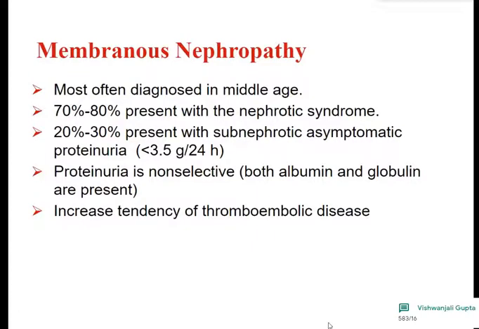And the cardinal feature about membranous nephropathy is that these patients have an increased tendency of thromboembolic diseases, meaning thereby that as they are passing more protein in the urine, these patients tend to have a hypercoagulable state.